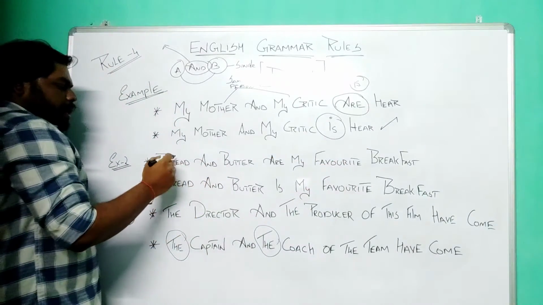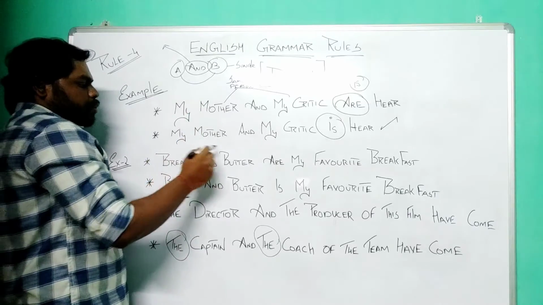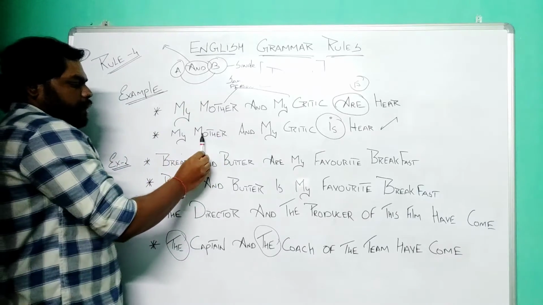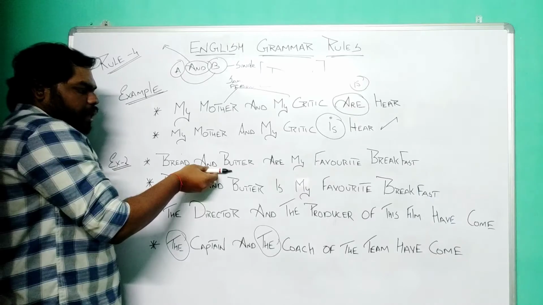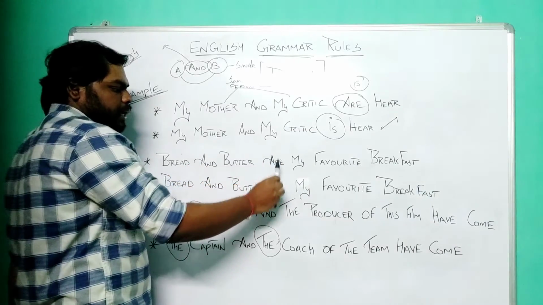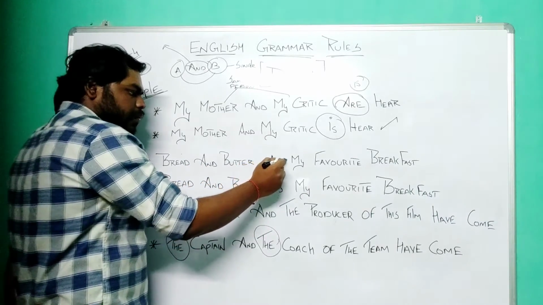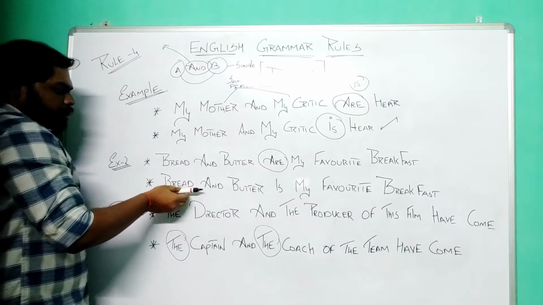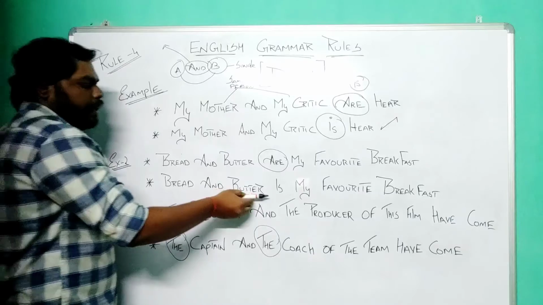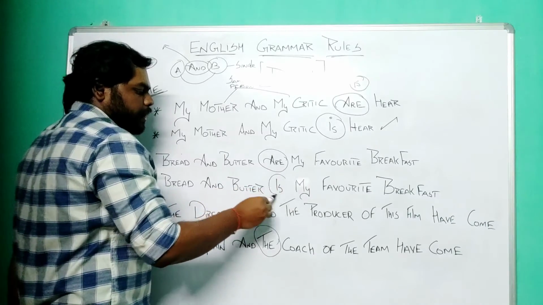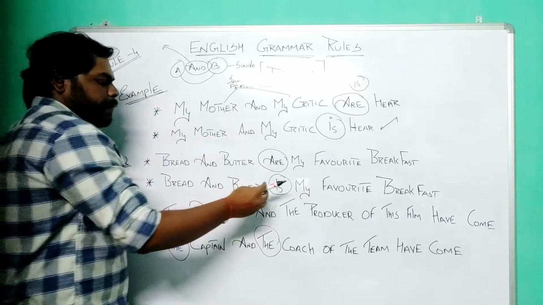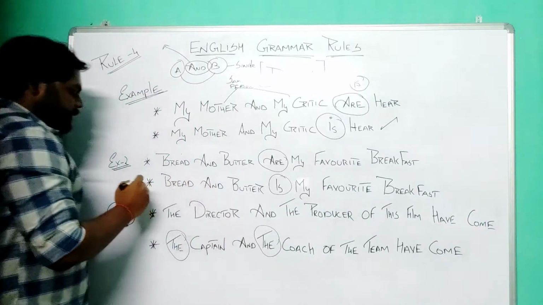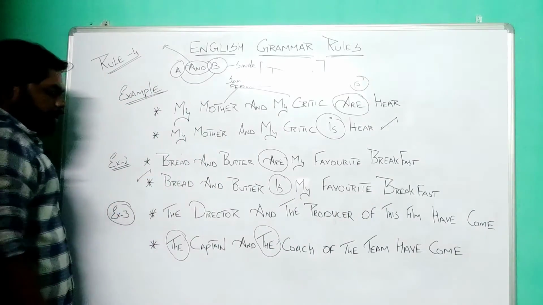So according to rule number 4, these two words represent the same meaning, and they have been connected with the word "and." So we should be using a singular verb, but here we have used a plural verb. So it should be reframed as "bread and butter is my favorite breakfast." So this will be the correct sentence, right?